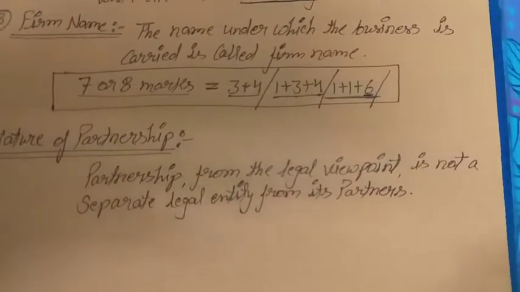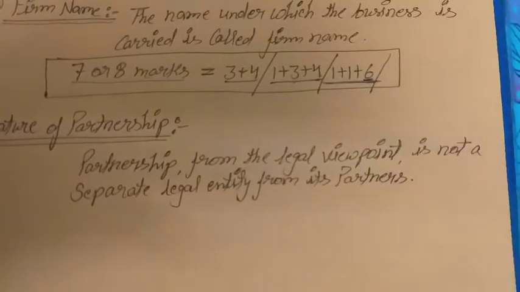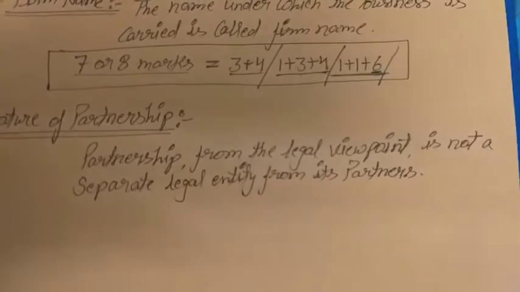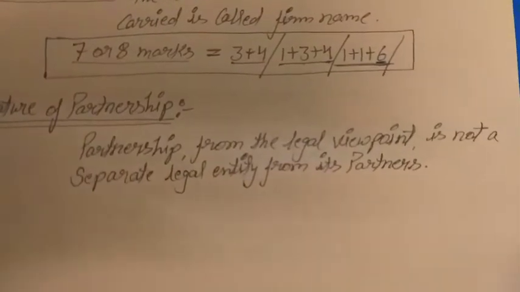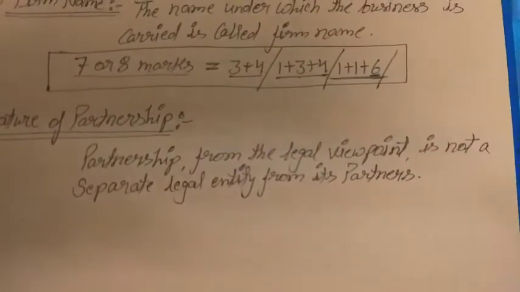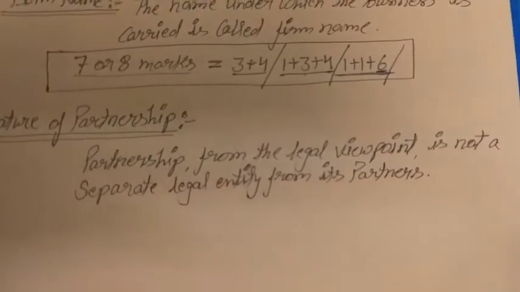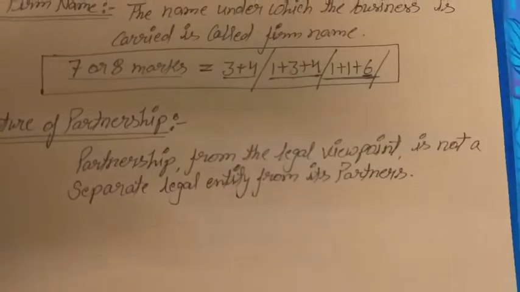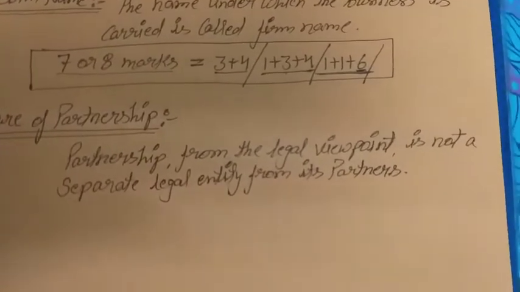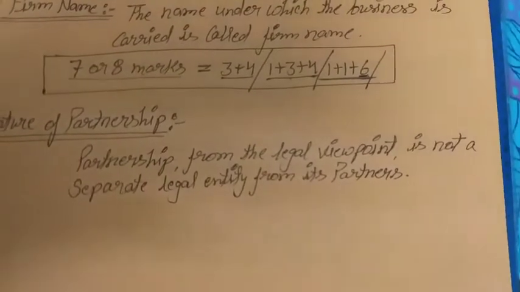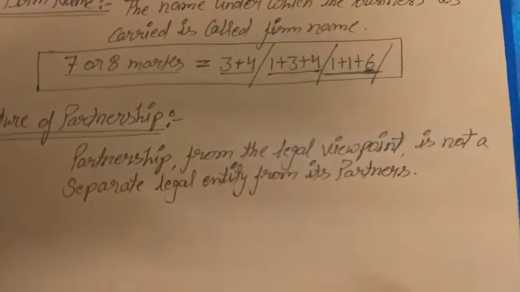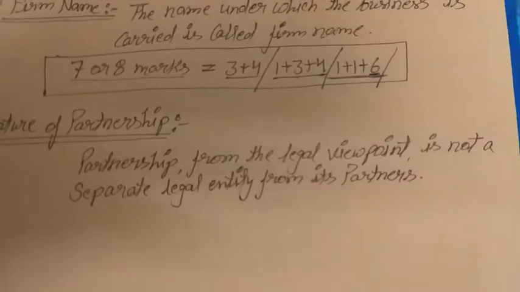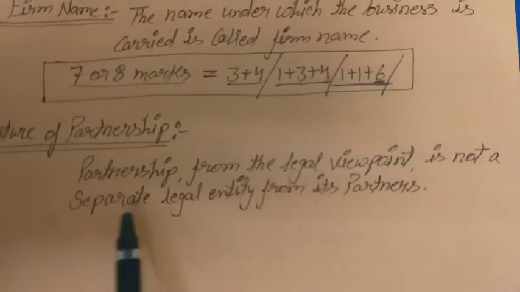A firm has to pay more than whatever assets they have. In that situation they have to pay from their personal assets also. Whatever assets they are using for their household also have to be sold to pay the business liabilities or business debt. That is the meaning of this line.